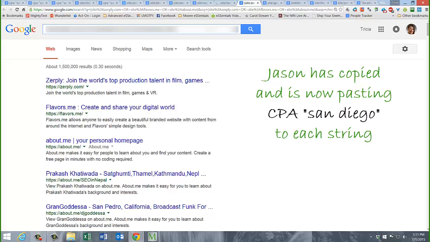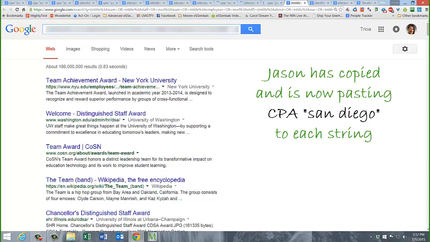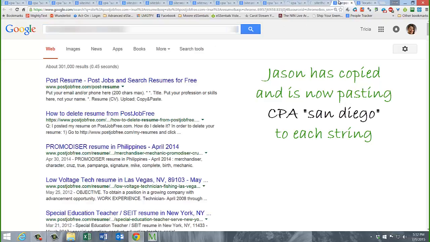I will apologize as we're going through this process that we're not actually showing you all of our search strings. You will have to either buy the eSSistant to see them, or you'll have to go through our eSourcing eSSentials program in order to learn how to write all of these yourself.